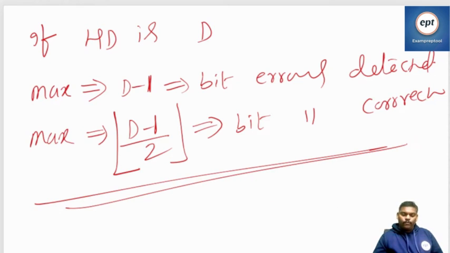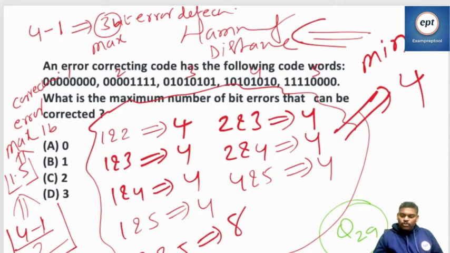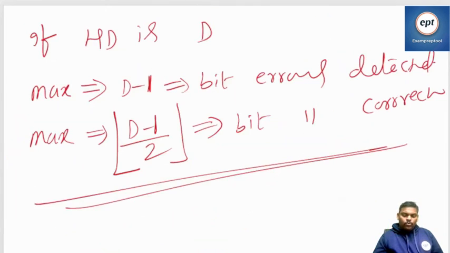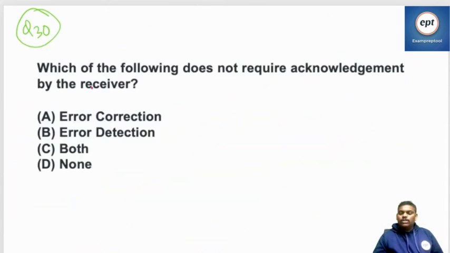Yeah, fine. That is question number 29. Go to question number 30. Which one of the following does not require acknowledgement by the receiver?